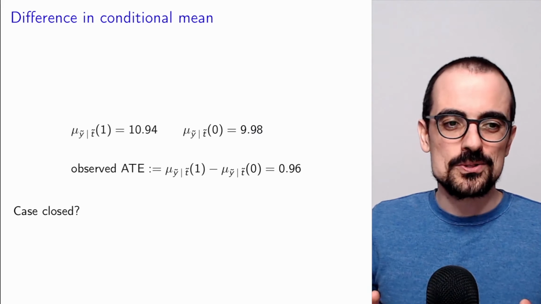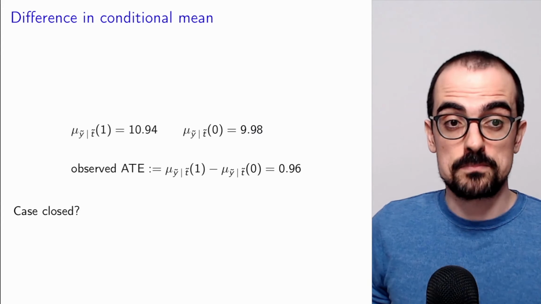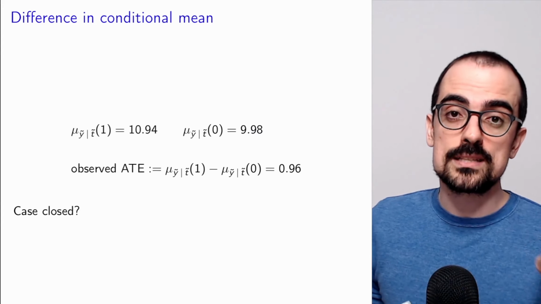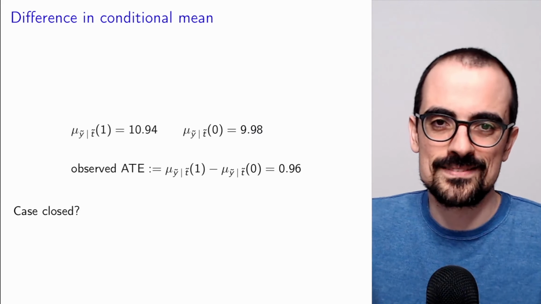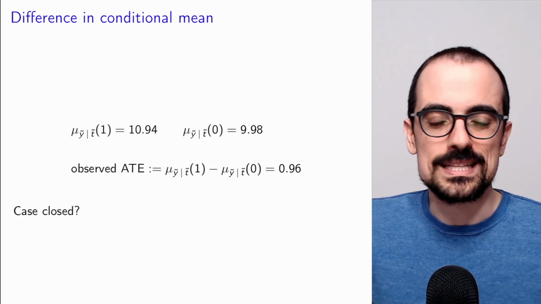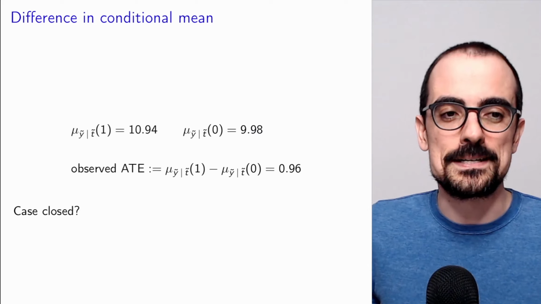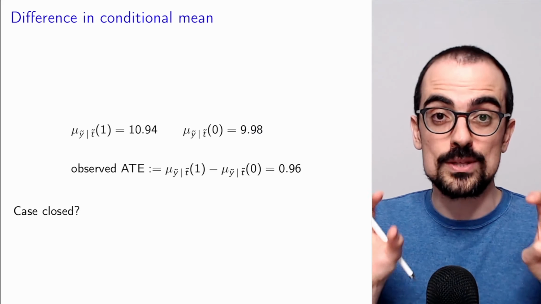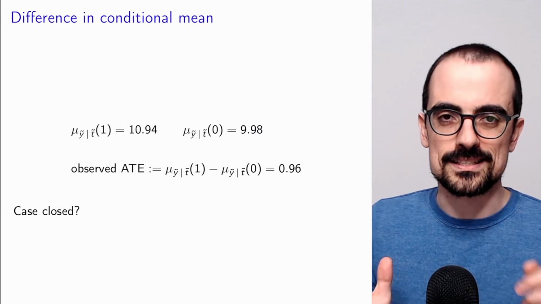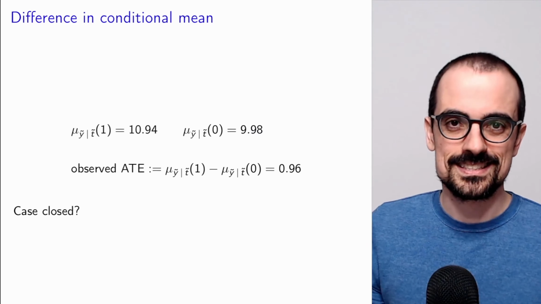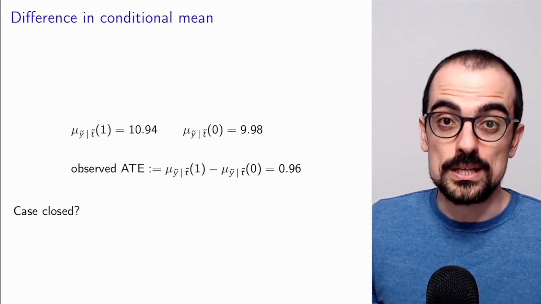So is this case closed? No, it is not, right? Because it's very possible that the students that are taking private classes are systematically different from the students that are not taking private classes. So in that case, it's possible that there would be a difference in the grade of these groups of students, even if they all took private classes or none of them took private classes. So maybe the private classes are making no difference. How can we determine whether that is the case or not? It is really very tricky.